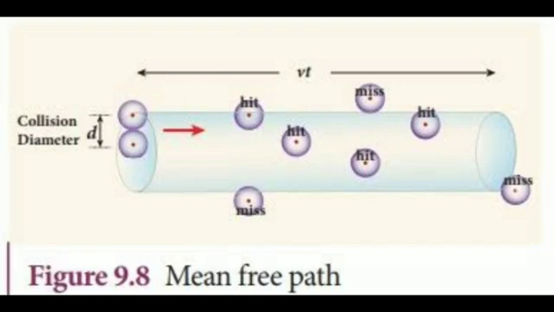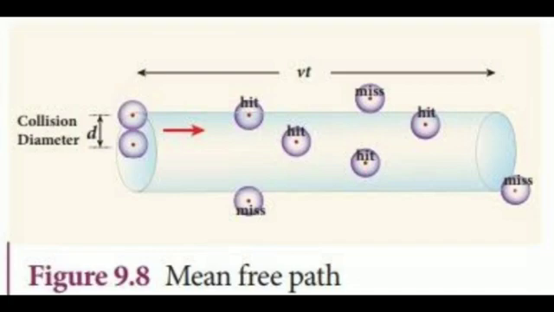We can calculate the mean free path based on kinetic theory. We know from the postulates of kinetic theory that the molecules of a gas are in random motion and they collide with each other. Between two successive collisions, a molecule moves along a straight path with uniform velocity. This path is called the mean free path. Consider a system of molecules each with diameter d.